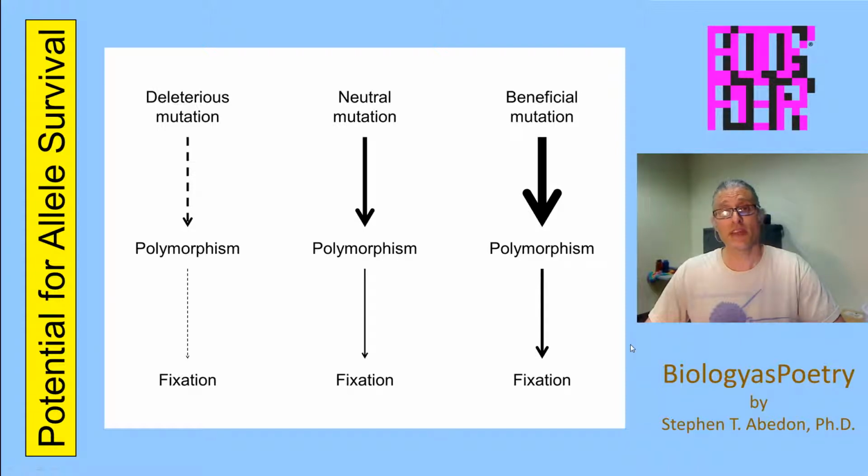So natural selection increases the frequency of beneficial alleles, although that can be stalled by genetic drift, or in fact increased by genetic drift. Detrimental mutations, their increase in frequency within a population is actively thwarted by natural selection, essentially by definition. And with neutral alleles, the impact of natural selection is effectively zero.